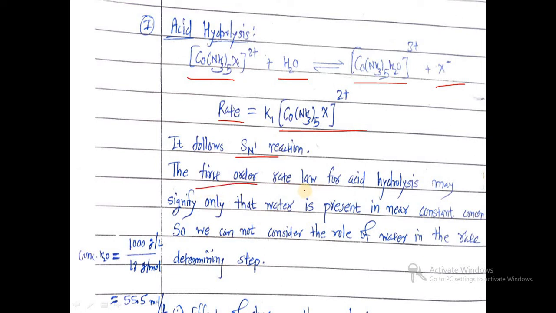So it is a first order rate law for acid hydrolysis, which signifies that water is present in near constant concentration. What is the concentration of water? Suppose for 1000 grams, the molecular weight of water is 18, so the concentration of water is 55.5 moles per liter, which is always constant. So we cannot consider the role of water in the rate determining step. So acid hydrolysis follows SN1, that is, a first order rate law.